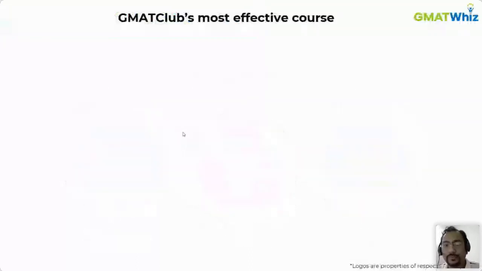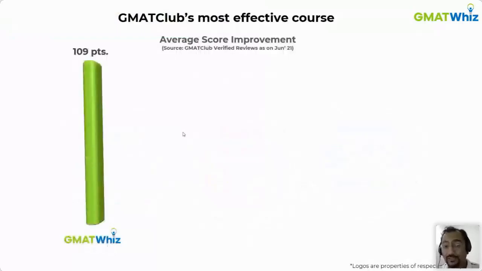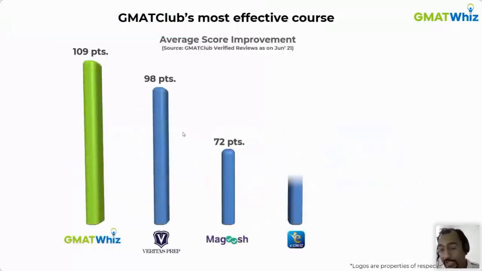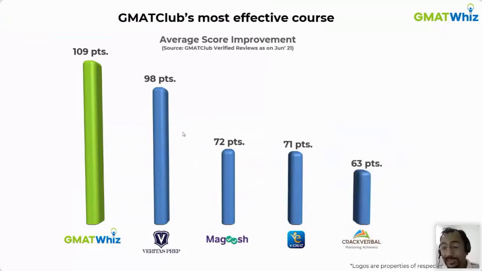Okay. So that's one of the biggest reasons we are today GMAT Club's most effective course based on verified reviews. And this is data as per today. Our score improvement stands at 109 points. In fact, a lot of Veritas reviews are not even verified, so we were not able to segregate that, but Veritas comes next to us, which is 98 points. And you can look at some of the other players, even players who have a lot of reviews and claim to be the most successful ones. The score improvement is something altogether different. And this is majorly because of the tech innovation and the content innovation that we have done.